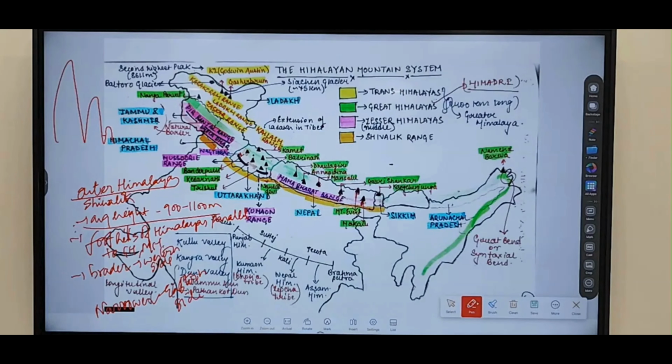These Shivaliks are more broader on the western side, and less broader on the eastern side.